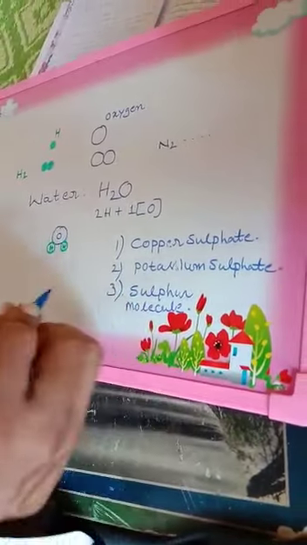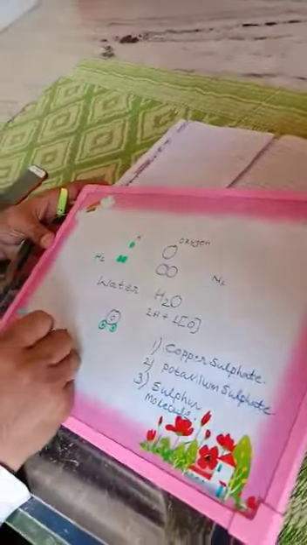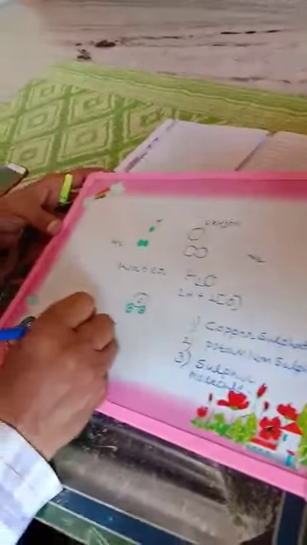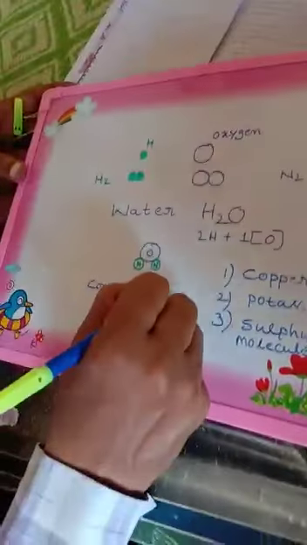And also write the differences between compound and mixture.